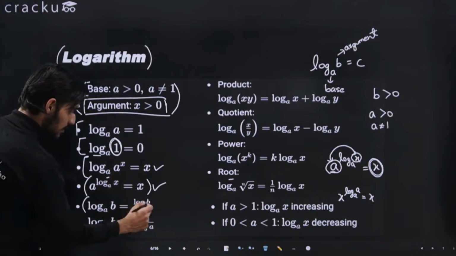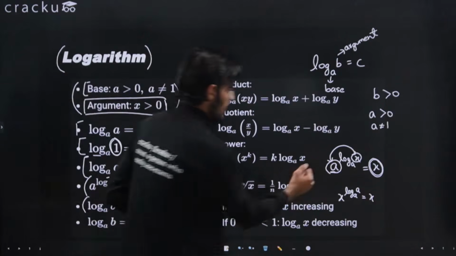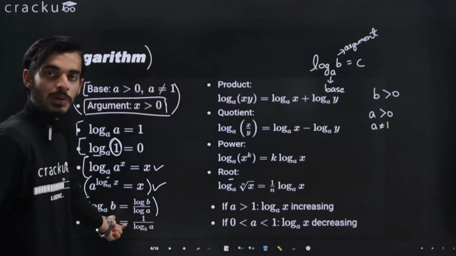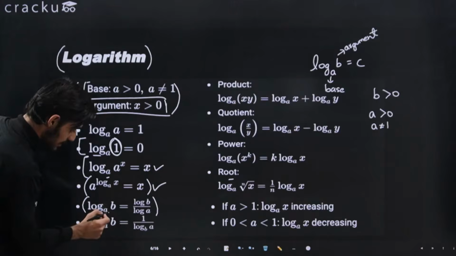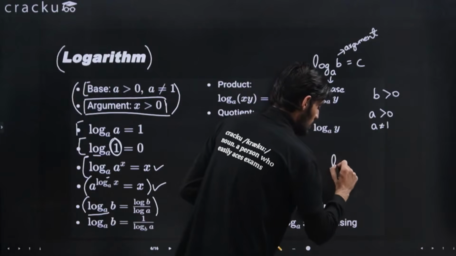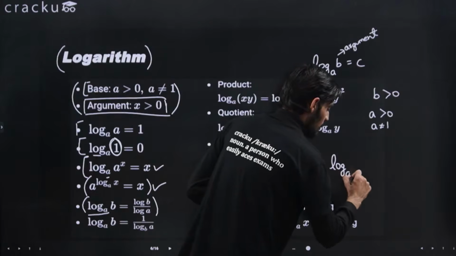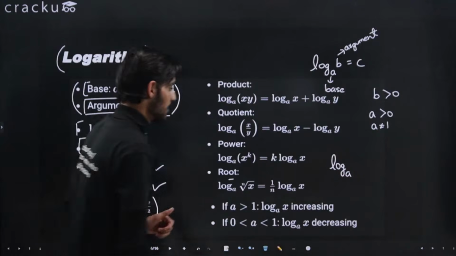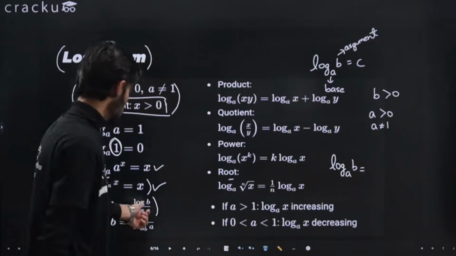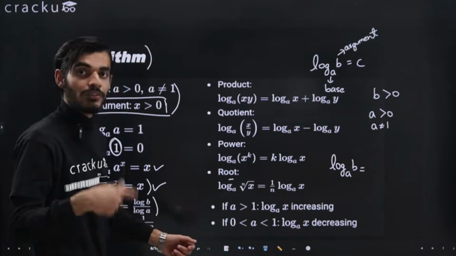Now let's look at this property, log with the base a and argument b. What you can do is convert it into a different base.